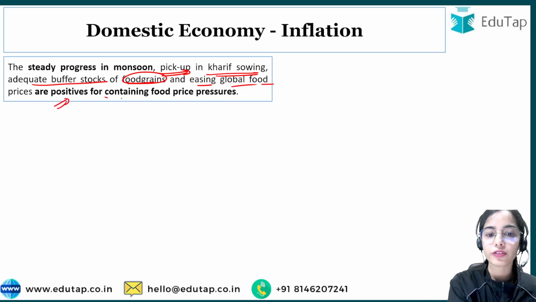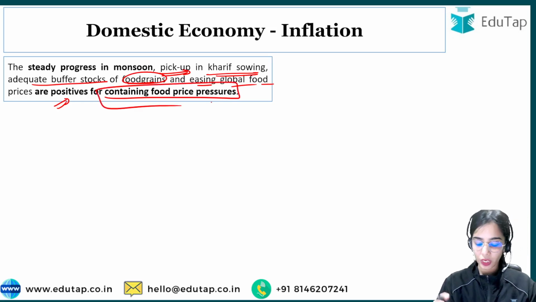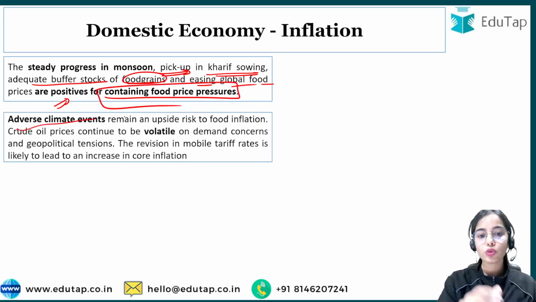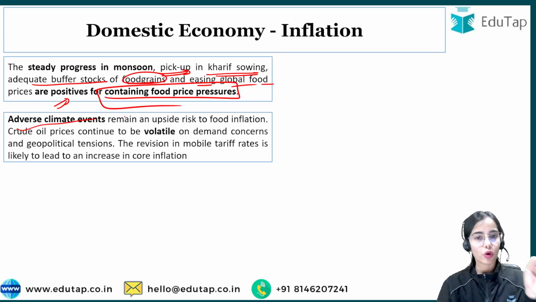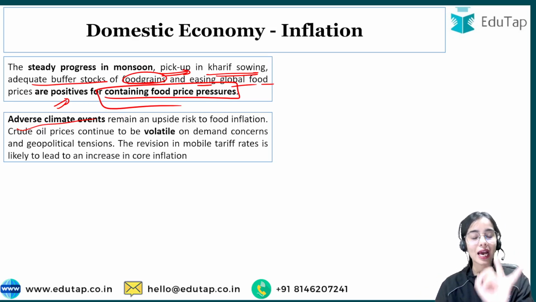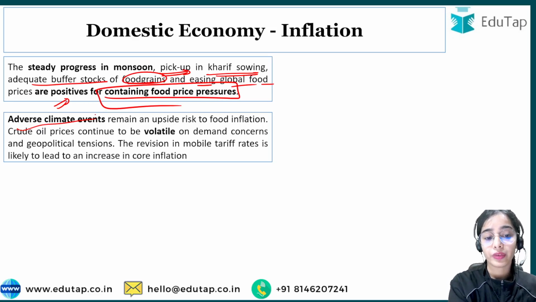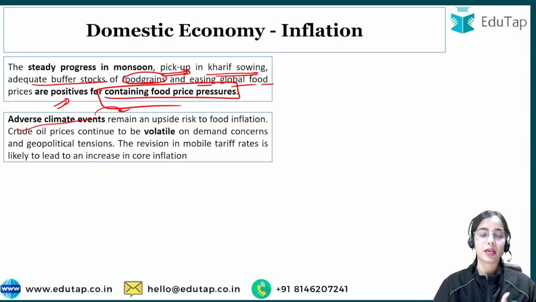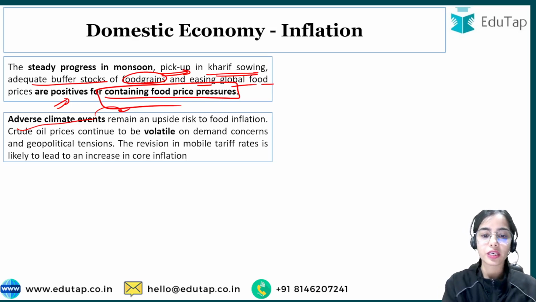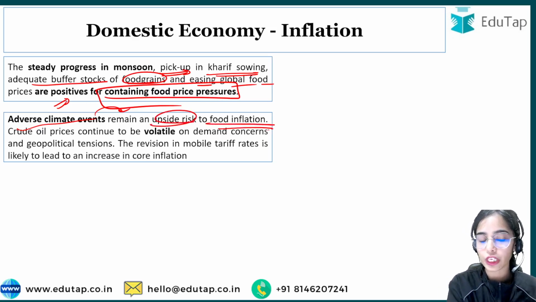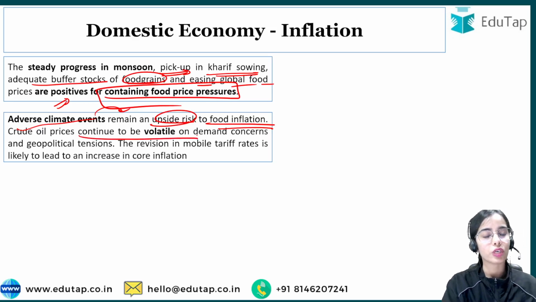These are the positives for containing food price pressures. Now the adverse side. The monsoon is good and Kharif sowing has improved, but adverse climate events keep on happening, which can pose some problems in our country. So adverse climate events remain an upside risk to food inflation. Crude oil prices also remain very volatile.